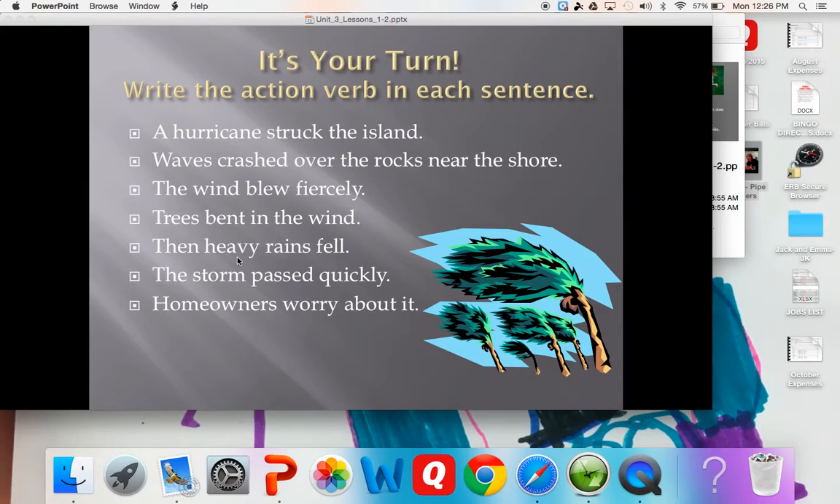They bent. Here the subject is the rains. What did they do? They fell. Here the subject is the storms. What did the storm do? It passed. And here the subject is homeowners. And what will they do? They will worry, which means that struck, crashed, blew, bent, fell, passed, and worry would be the verb.